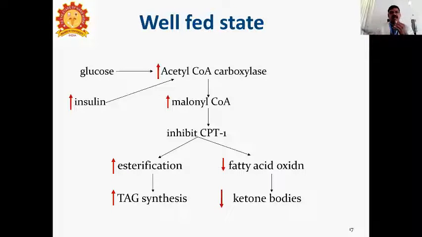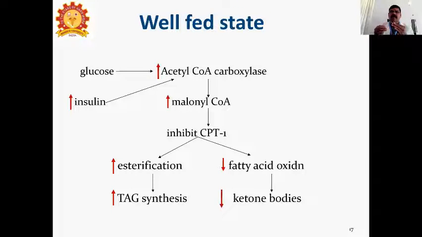So esterification is increased, and triacylglycerol synthesis is also increased. Fatty acid oxidation will be decreased, so ketone bodies are also less, because free fatty acid and acetyl-CoA never enter the mitochondria.